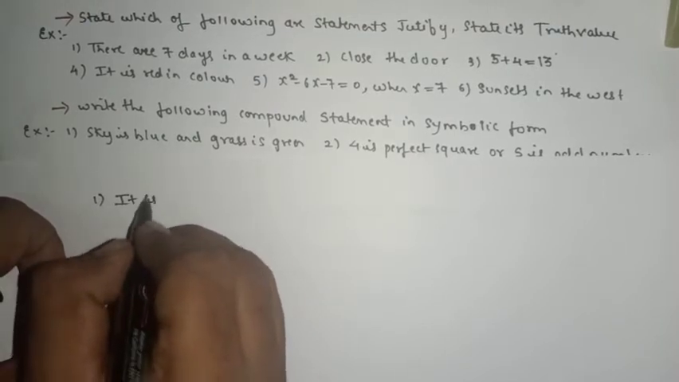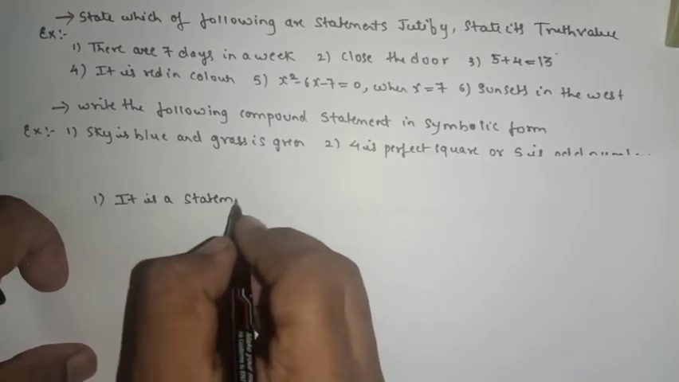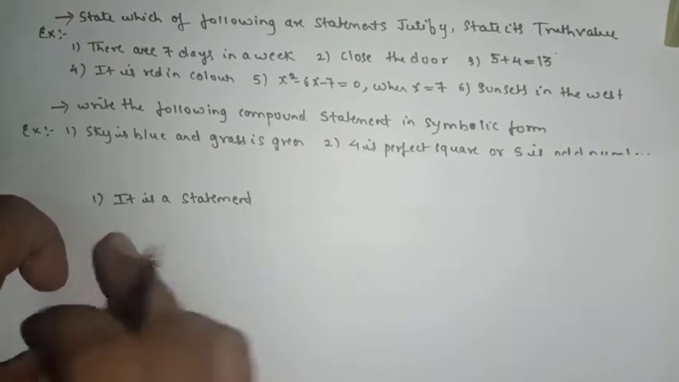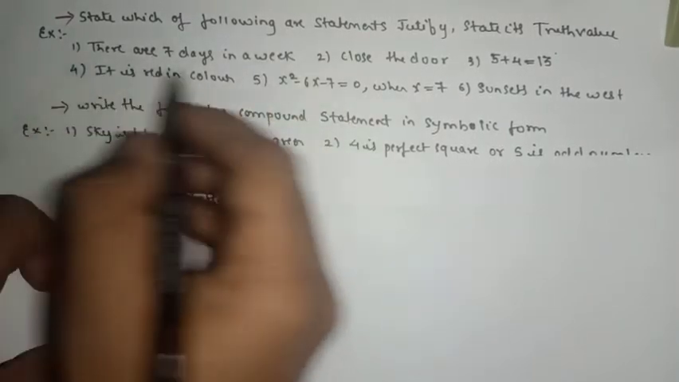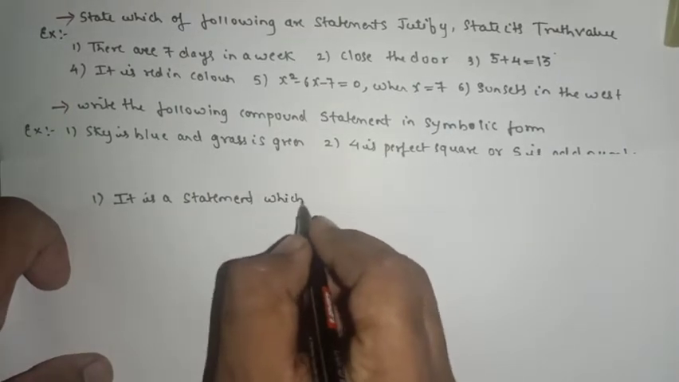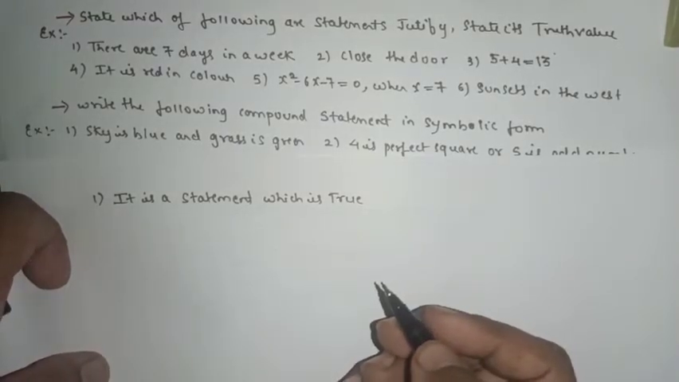So I will write the first one as: it is a statement. Some may say 8 days, just Google it and see whether it is 7 or 8. I guess it is 7 only. Just joking, okay. It is a statement. If it is a statement, then either it will be true or it will be false. So here we'll write: it is a statement which is true.